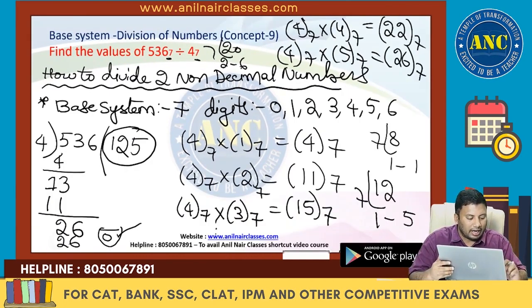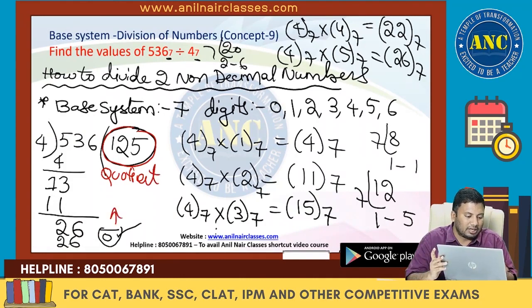Any doubt? Kindly specify what is the quotient for this number. The quotient for this number is 125 and the remainder is 0. Is it clear? Any doubt in this question?